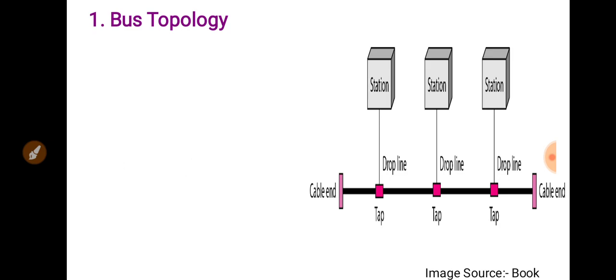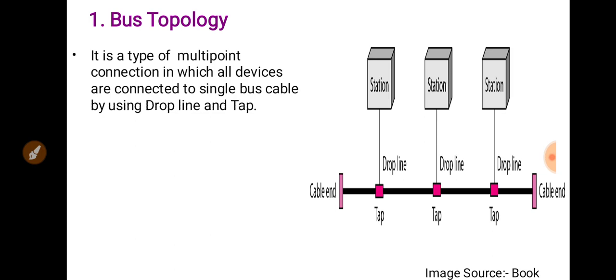This diagram shows an example of bus topology. Bus topology is a type of multi-point connection in which all devices are connected to a single bus cable by using a drop line and tap. So in bus topology, all the devices are connected to a single link by using a drop line and tap.